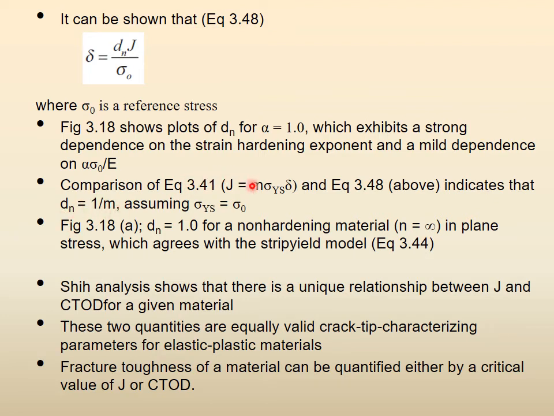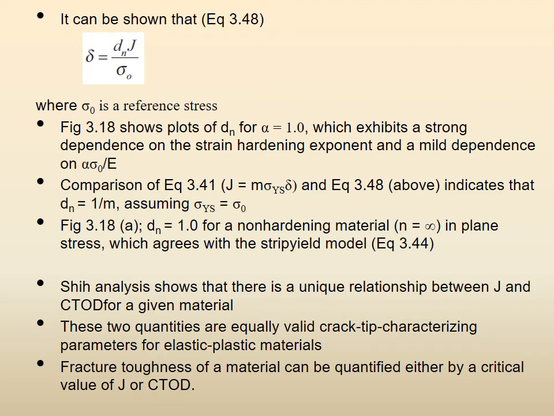So therefore it is there. Now in the figure, dn is equal to 1 for a non-hardening material in plane stress, which agrees with the strip yield model. So now remember, that is why I wanted you to see that in the last example, when you were finding eta p, right?